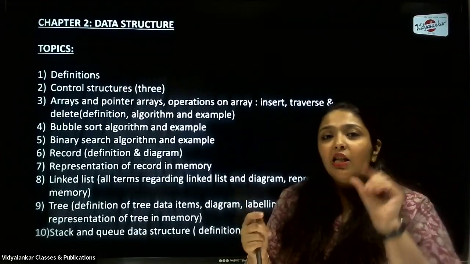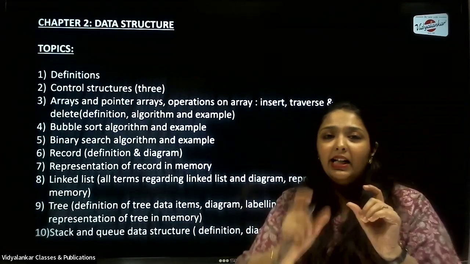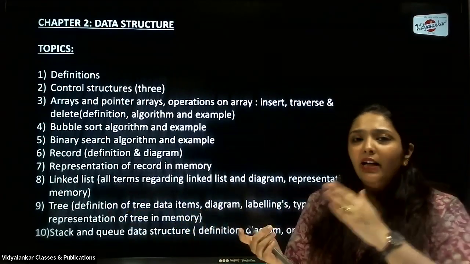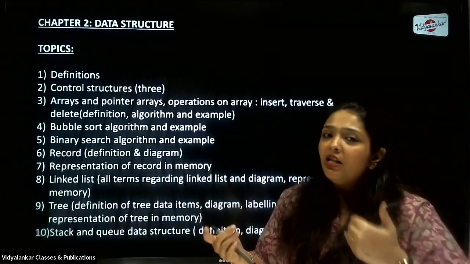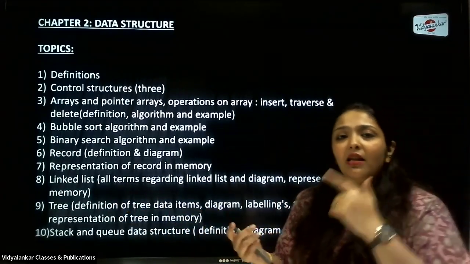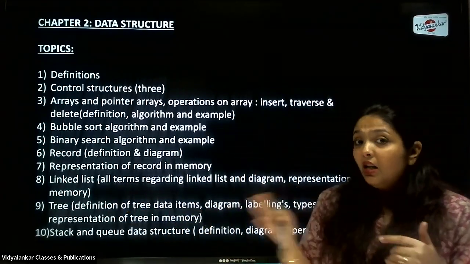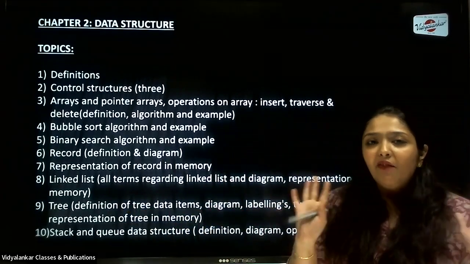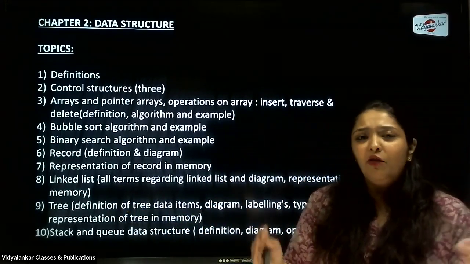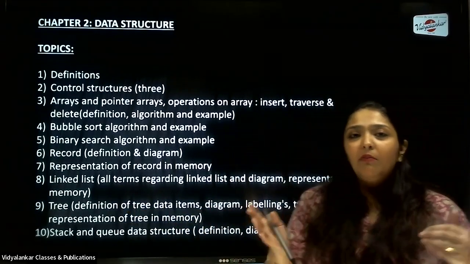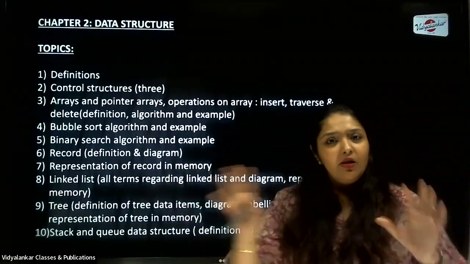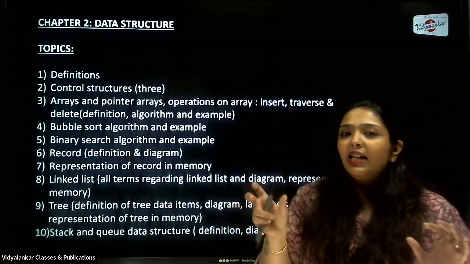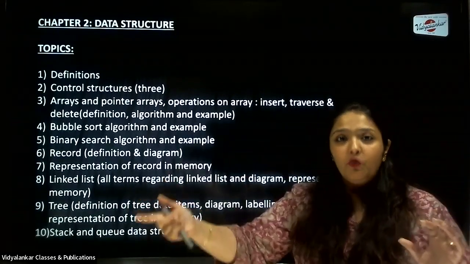So I will search for the keyword like any item which can be further divided into sub-item. So that's group item. Like your example is your name. My name has a first name, middle name, as well as last name. So that's the group item. But when I talk about elementary items, what does it say? Elementary item says items which cannot be further divided. So I can give you an example of a student's roll number. Now that student's roll number cannot be further divided into anything else. So that's an elementary item. So I will again search for this keyword while I'm correcting the answer, whether the child is writing that it can be further divided into sub-items.